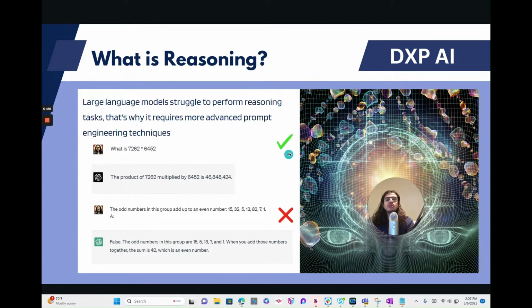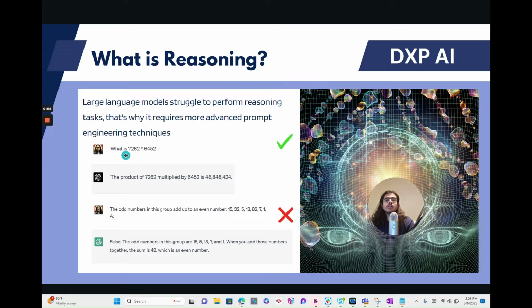So first, large language models struggle to perform reasoning tasks. What we mean by that is that it requires more advanced prompt engineering techniques for them to be able to think through a task to solve it. Having said that, the latest versions of GPT-4 and GPT 3.5 both are much better and have improved drastically in the way they do reasoning. However, there are still some limitations, so it's important to understand the way they were able to improve and the papers that talked about different ways to make them perform better ultimately. So let's get started by talking about what is reasoning and examples of reasoning.